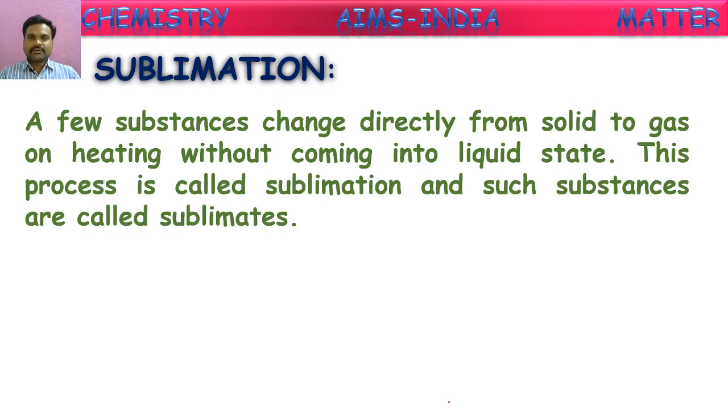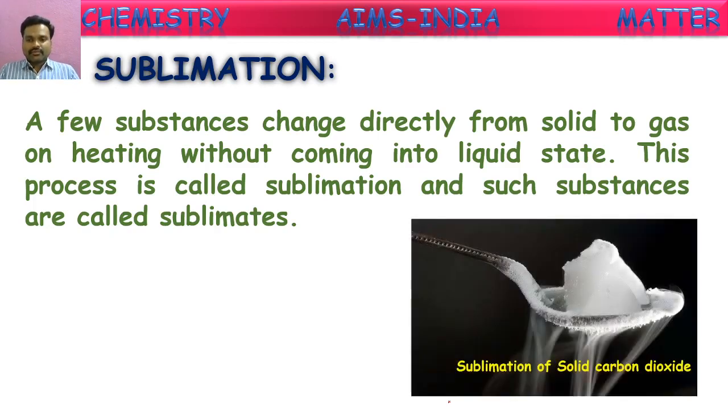Okay, children? The substances which can convert directly from solid state to gaseous state without coming into the liquid state are called sublimable substances or sublimates. That phenomenon of conversion of a solid directly to gas is called sublimation. For example, a very familiar, famous example is solid carbon dioxide. It is one of the sublimable substances.